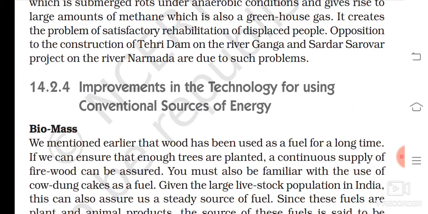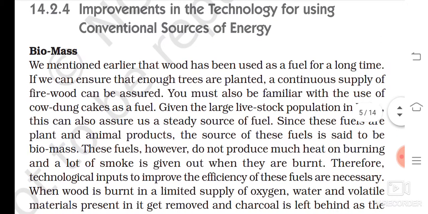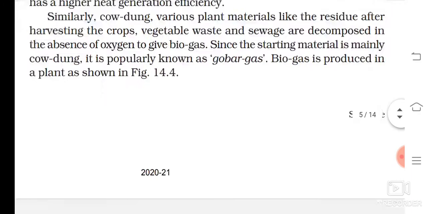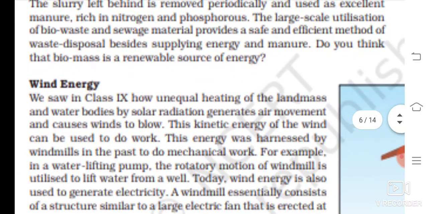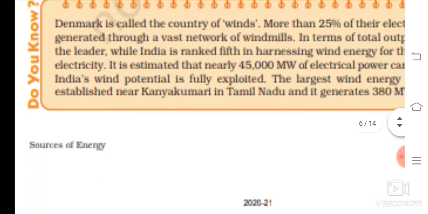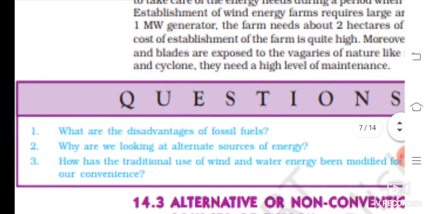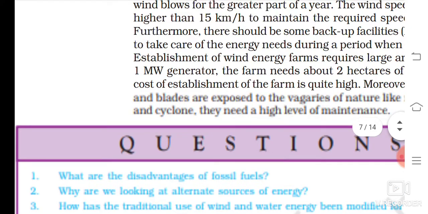Improvement in the technology for using conventional sources of energy. Conventional sources, biomass. This is a figure of biomass. Wind energy. Okay, here two are given.